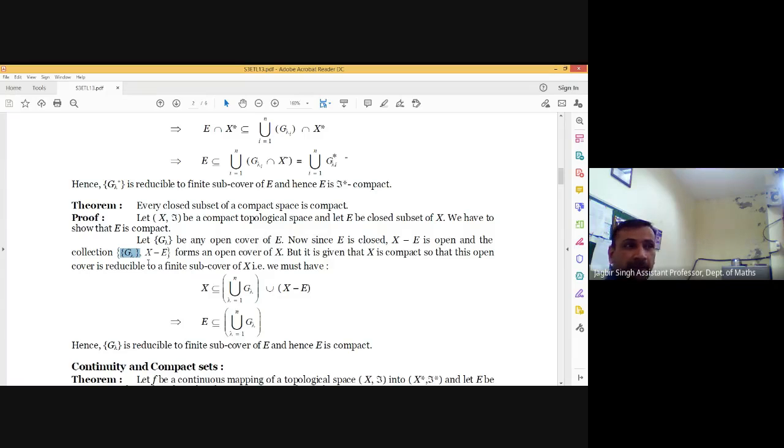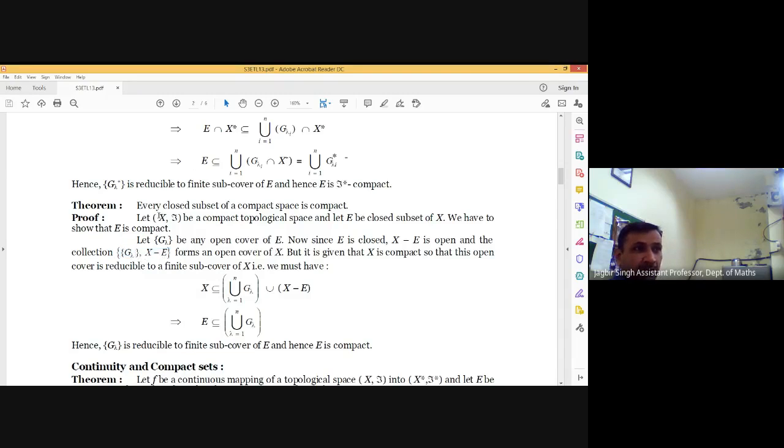Is it okay? All these G lambdas, if these are infinitely many sets or finite, we don't know. But yes, the union of these sets contains E. So E is contained in these. And also X minus E is contained in this set. So this whole family covers X because E is covered by G lambdas and the complement of E is covered by X minus E. So the whole X is covered. And also these sets are open and X minus E is also open. So this is an open cover of X.